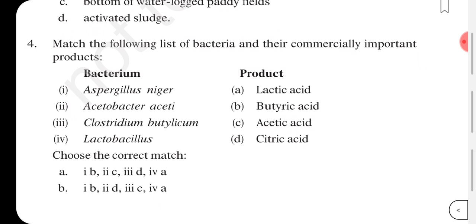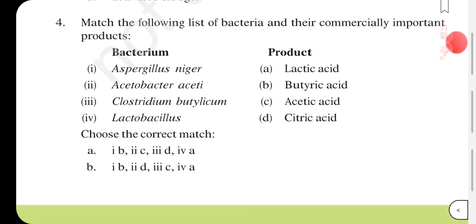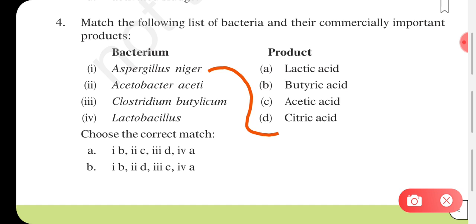Next question, match the following list of bacteria and their commercially important products. So let us match. For Aspergillus niger, product is citric acid. For Acetobacter aceti is going to produce acetic acid. And Clostridium botulicum is for butyric acid, and Lactobacillus is for lactic acid.